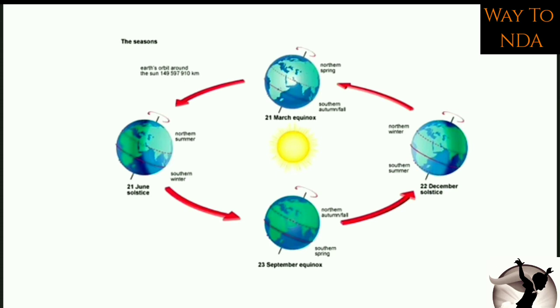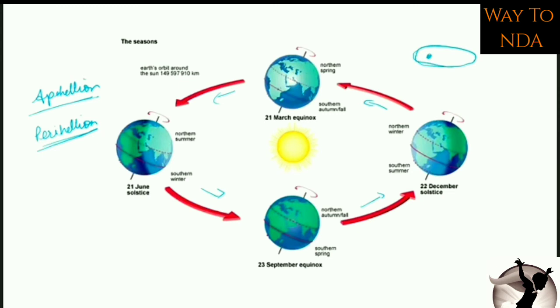But aphelion and perihelion, what is this? So you should remember when earth is revolving around the sun, the orbit is not a circular orbit, it is an elliptical orbit. So for example, here is the sun and this is the orbit of earth. Here you can see this is not a perfect circular orbit, but an elliptical orbit. Here is the sun, and earth is revolving around the sun, like this.